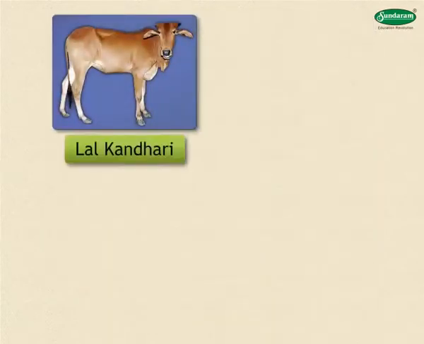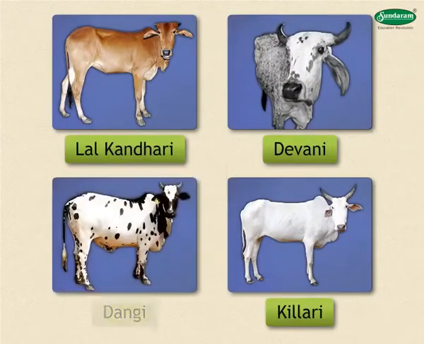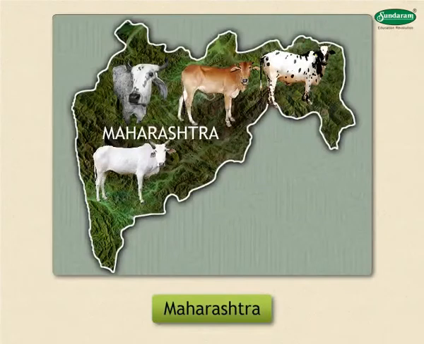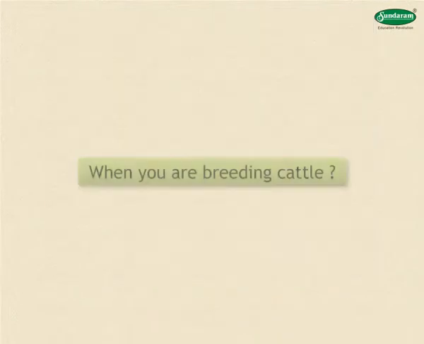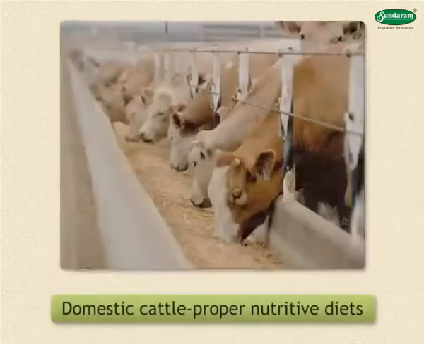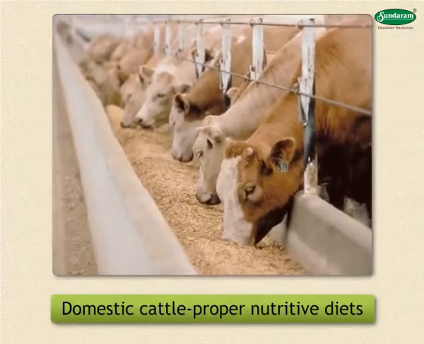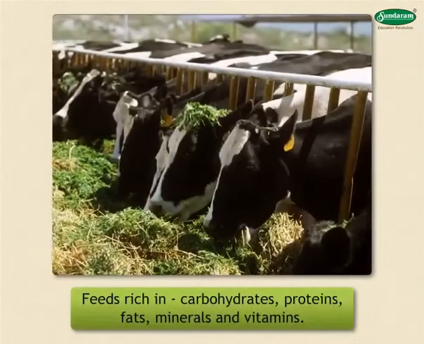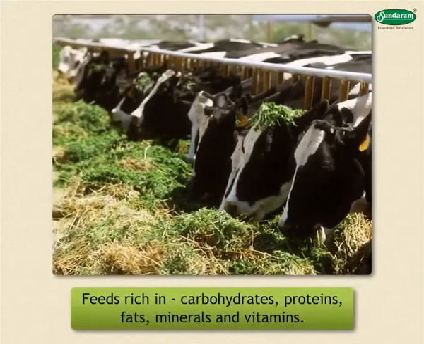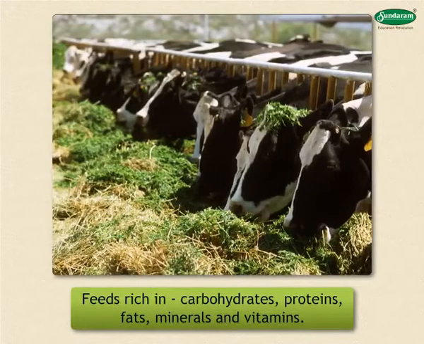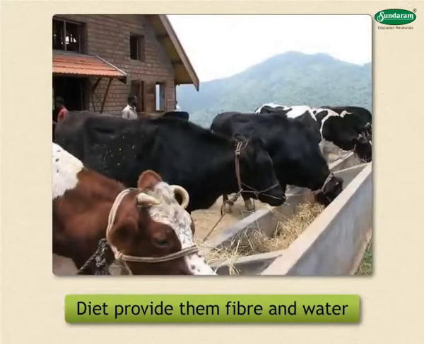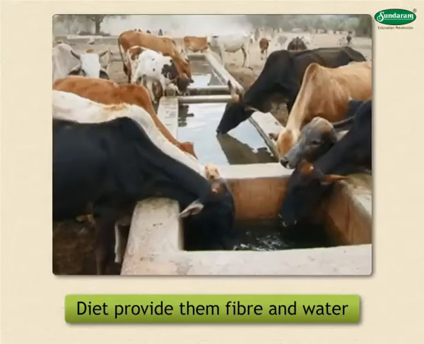The Lal Kandhari, Devani, Kilari and Dangi breeds of cows in Maharashtra have been selected for hybridization at the national level. Now, let us see the practices to be followed when you are breeding cattle. Domestic cattle should be provided with proper nutritive diets. The feeds must be rich in basic nutrients like carbohydrates, proteins, fats, minerals, and vitamins. The diet should also provide them with roughage, that is, fiber and enough quantity of water.